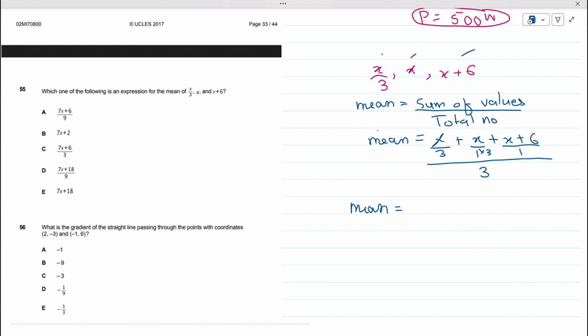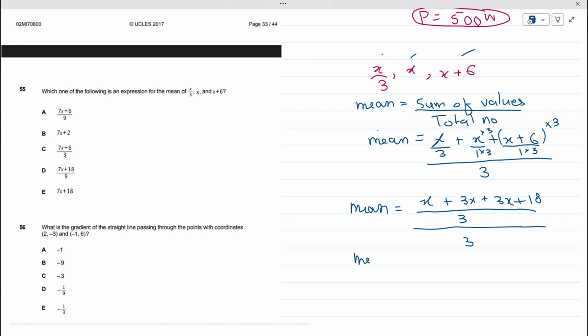If the denominator is multiplied with 3, the numerator must be multiplied with 3 as well. So in the numerator now we have x, plus 3x, and then 3 into x is 3x, plus 3 into 6 is 18, and in the denominator we have 3.